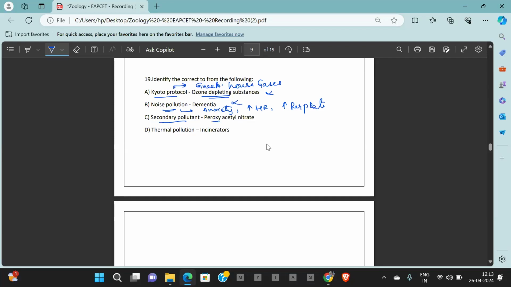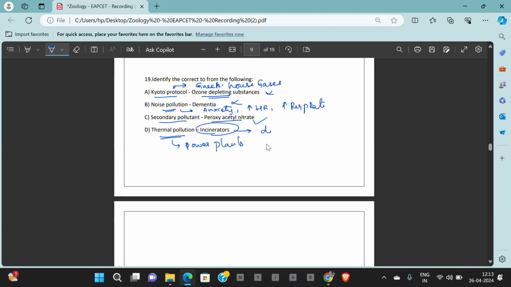Secondary pollutant. Peroxyacetyl nitrate, correct. Nitrogenous oxides combined with organic compounds, resulting in the formation of secondary pollutants like PAN. PAN stands for peroxyacetyl nitrate. It is correct. Thermal pollution. Thermal pollution is from power plants.